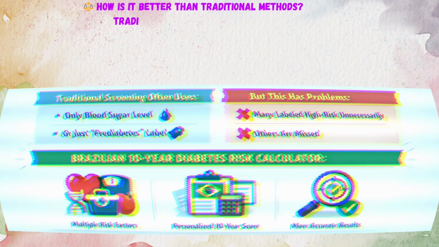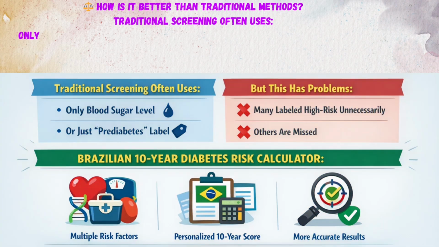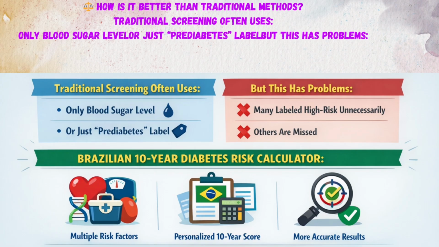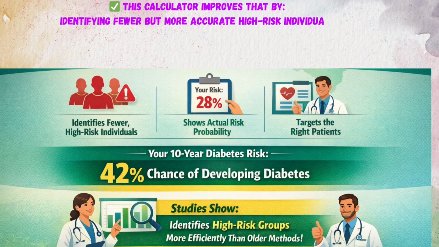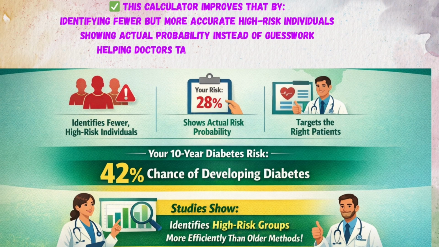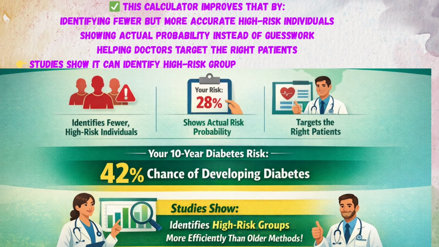How is it better than traditional methods? Traditional screening often uses only blood sugar level or just a prediabetes label, but this has problems. Many people are labeled high risk unnecessarily. Others are missed. This calculator improves that by identifying fewer but more accurate high-risk individuals, showing actual probability instead of guesswork, helping doctors target the right patients. Studies show it can identify high-risk groups more efficiently than older methods.